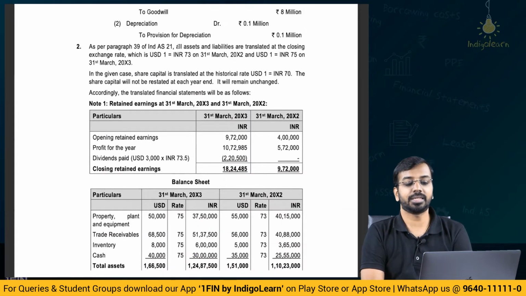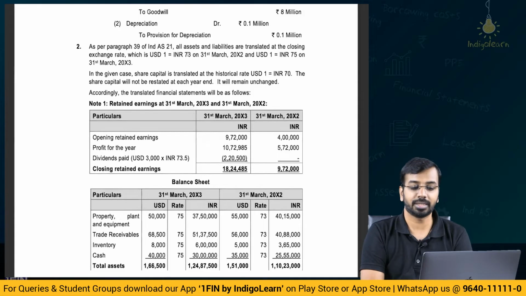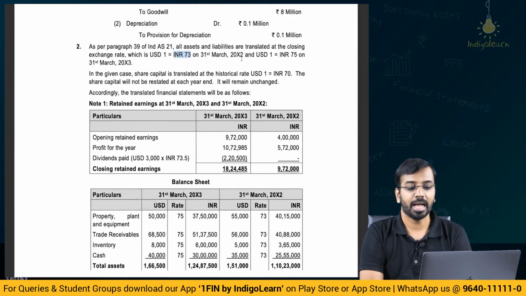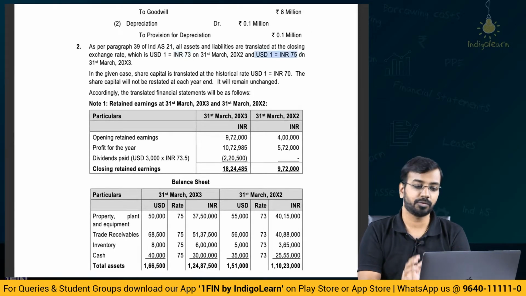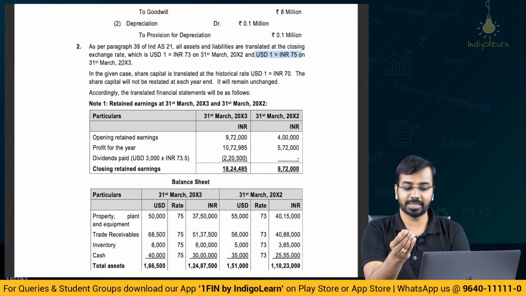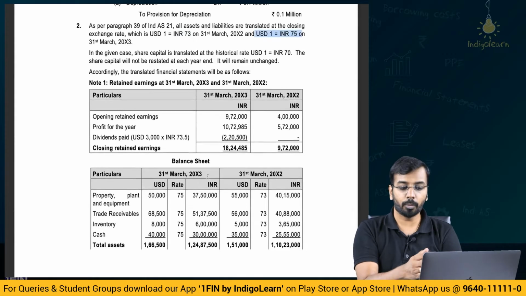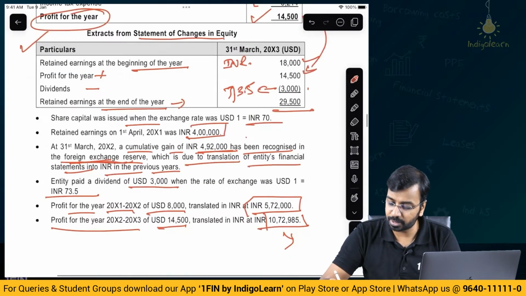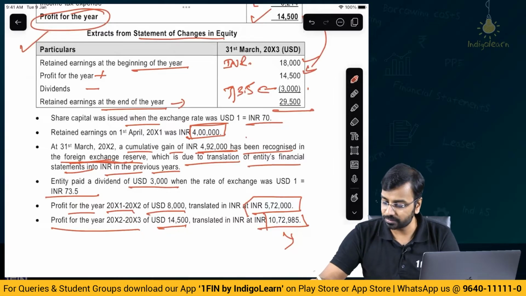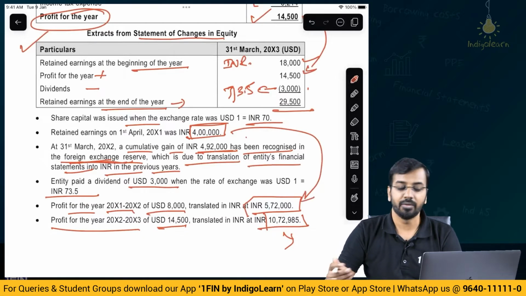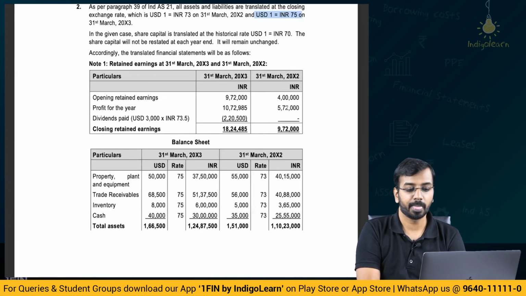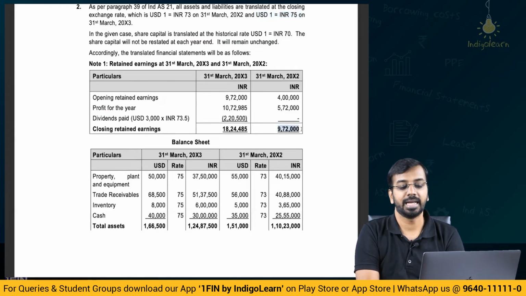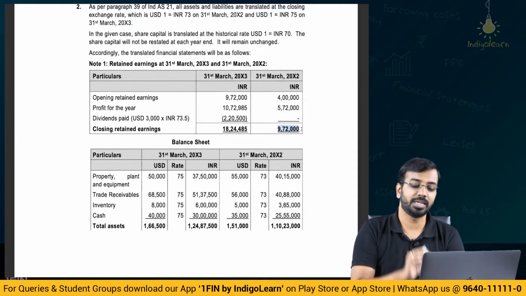All the assets and liabilities are translated at closing exchange rate, which is USD 1 equal to 73 on 31st of March of year 2 and USD 1 at 75 on 31st March of year 3. Historical rate is 70, that is already given, right? Now opening retained earnings, if you come back to the question, opening retained earnings on 1st of April is 4 lakhs. To this 4 lakhs, we will add this 5,72,000, we will get the closing retained earnings. So 4 lakhs plus 5,72,000, 9,72,000 is the closing retained earnings.